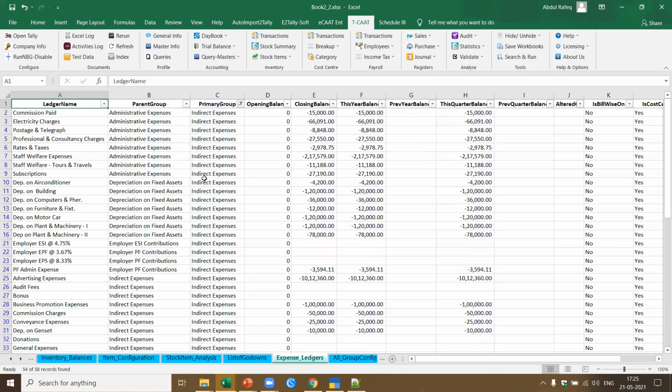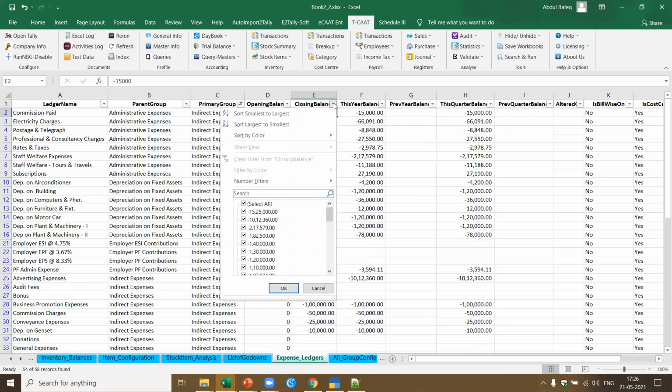Now, this gives me a list of all the indirect expenses. In this, I want to sort the expenses. In Tally, remember I told you minus means debit. I can also check, are there any credit balances in expenses? Is there any positive balance, which means it's a creditor? Which means there are two accounts which have got credit balances. Let me go and check that.